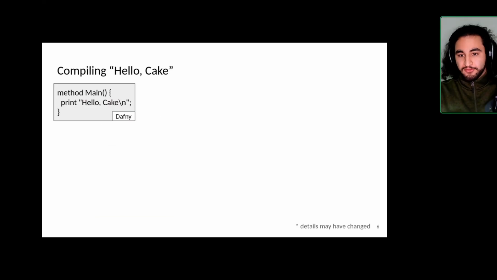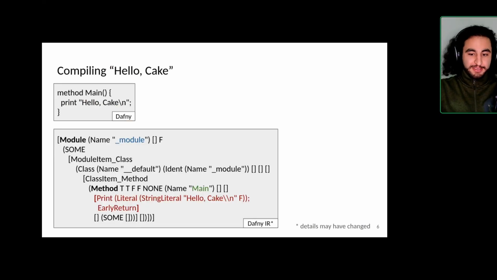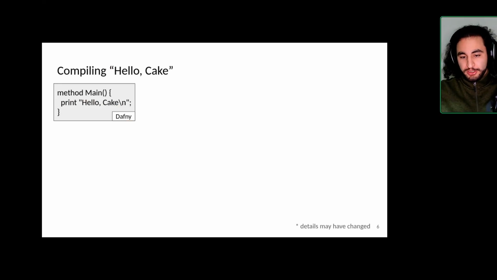So just to get a better feeling of what this is, I brought some examples. A very simple Hello World example looks something like this in Dafny. And in the Dafny IR, it looks like this. At least a couple months ago, it looked like this. It might be a bit different, but I think the key idea should give you a feel of how this should look. But you don't need to look at the details.